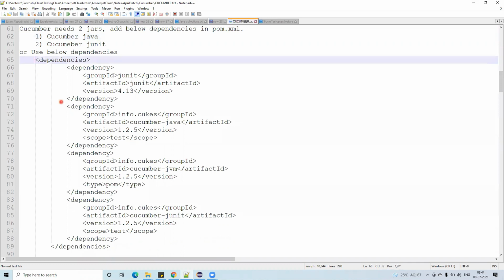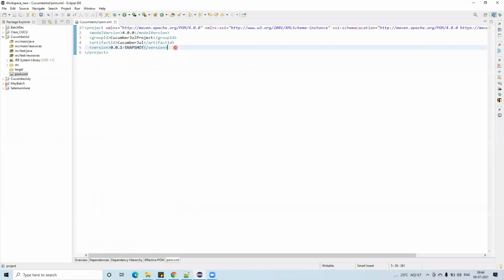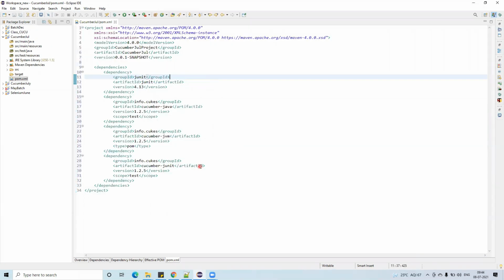What are the dependencies? See here, these are the dependencies. You can get these dependencies from outside as well, but I have given them over here. So let me copy all these and go back here and paste it here. If you notice, I am using a lot of dependencies: JUnit, Cucumber with Java, Cucumber with JVM, and Cucumber with JUnit. I'll repeat: the plain JUnit, Cucumber with Java, Cucumber with JVM, and Cucumber with JUnit.